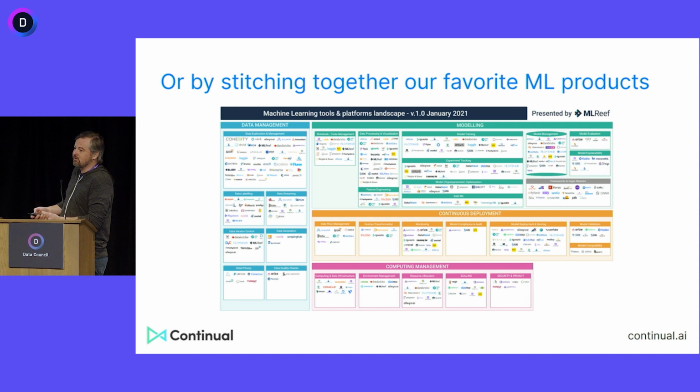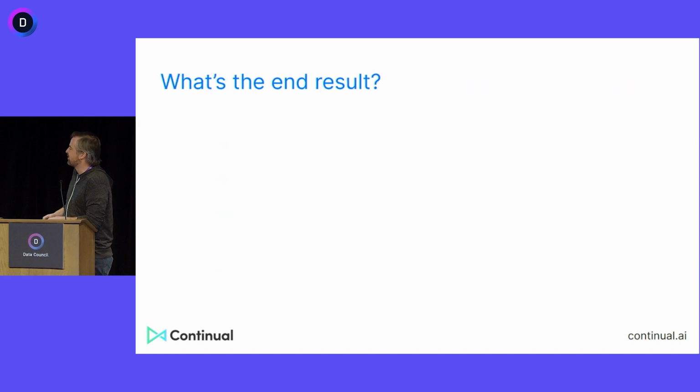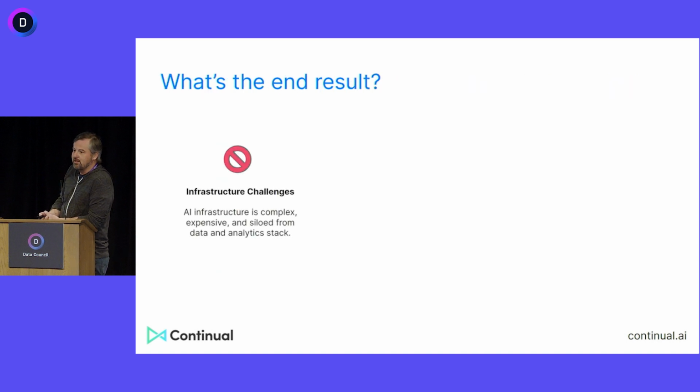And what it means is you just won't use them. Okay, so what's the end result of this? I think 3 things. One is infrastructure challenges. This infrastructure is just extremely complicated to set up and to maintain. It's often disconnected from the rest of your data and analytics infrastructure. So there's honestly a developing parallel universe in the ML world compared to the data and analytics world. We probably have some people that are more in this modern data stack world, some people are more in the ML world. It's 2 parallel universes, right? So just a lot to manage.